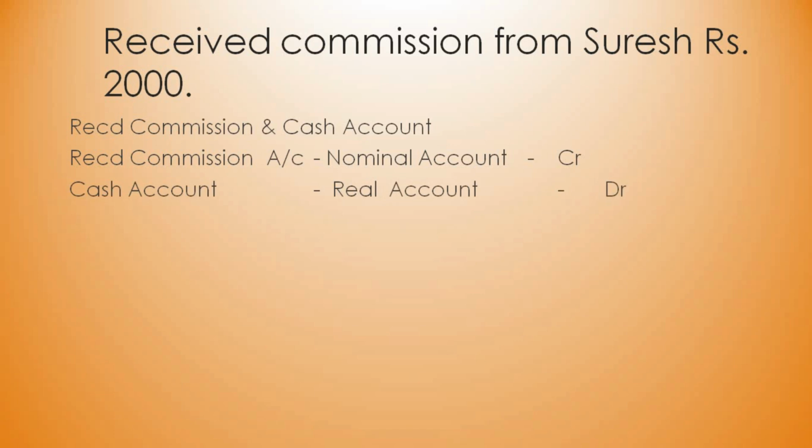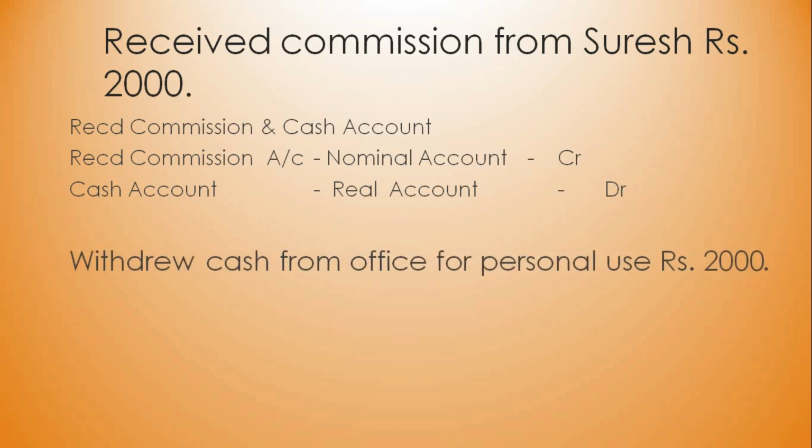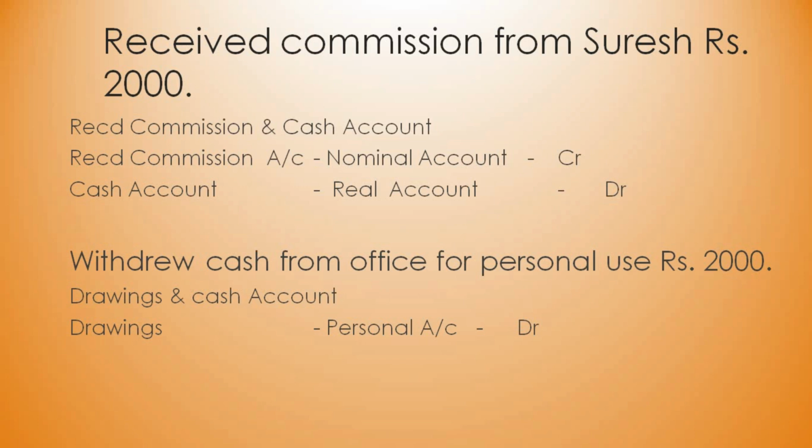Cash account. So here cash comes inside the business. That's why you're putting on the debit side. The next statement, withdrew cash from office for personal use. The money which is being withdrawn by the proprietor for personal use is called as drawings. So the two accounts involved here are drawings account and cash account. So drawings account, we know it is personal account. Personal account rule, debit the receiver, credit the giver.